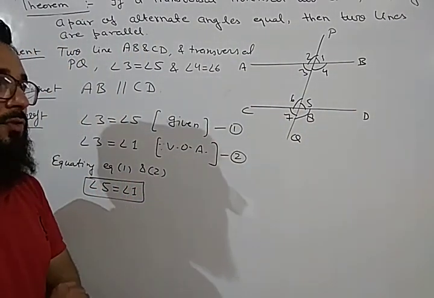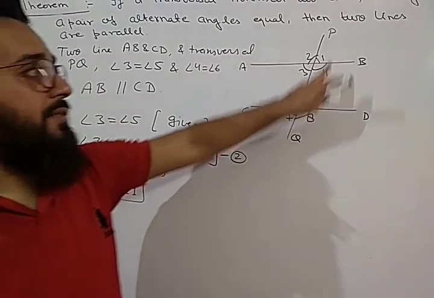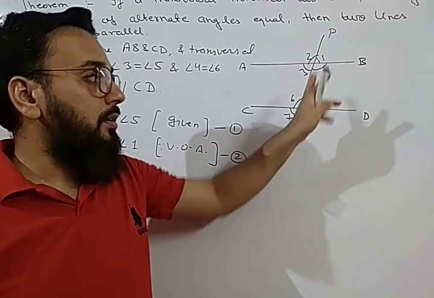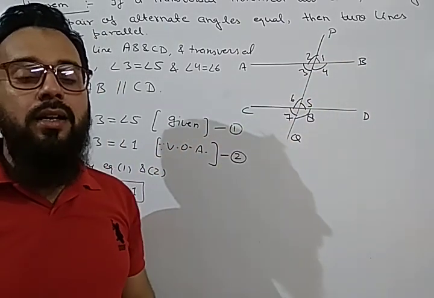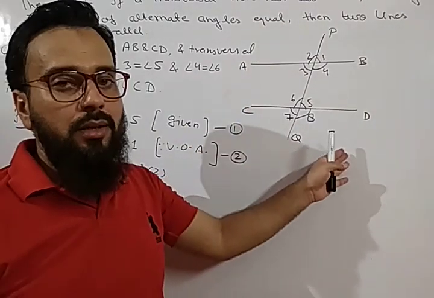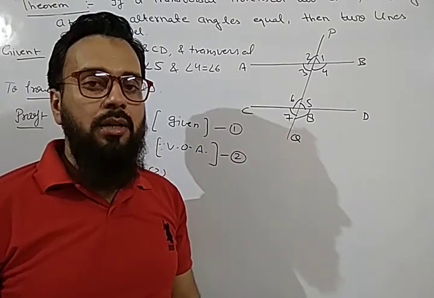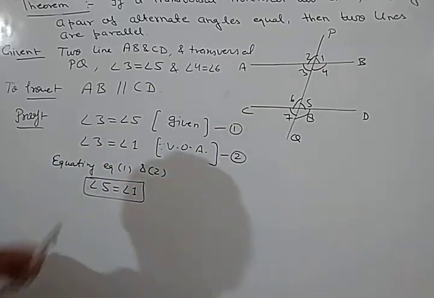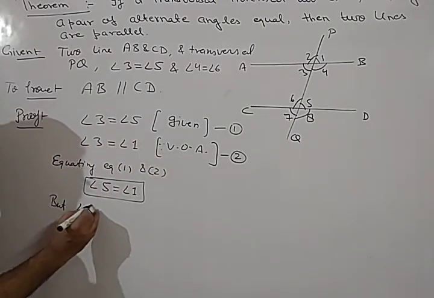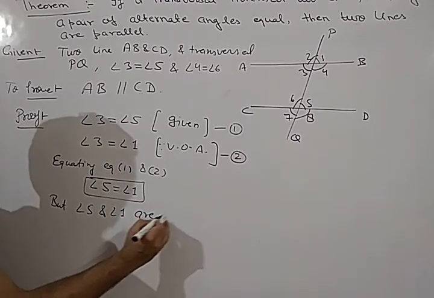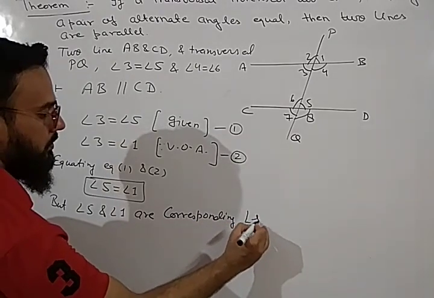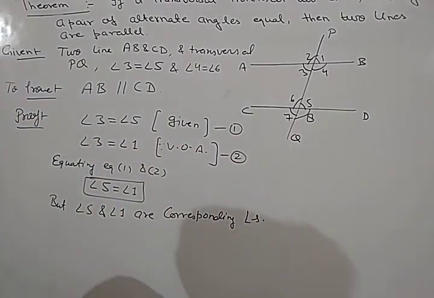Now what have we got? Angle 5 equal to angle 1, and we know that angle 5 and angle 1 both are a pair of corresponding angles. And since these angles are equal, it means lines will be parallel by converse of corresponding angle axiom. But this thing we have to write in the statement. So how will you write it? Angle 5 equal to angle 1. Now you will write here, but angle 5 and angle 1 are corresponding angles.